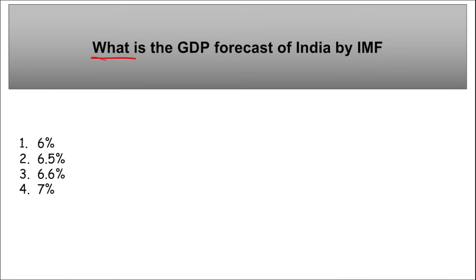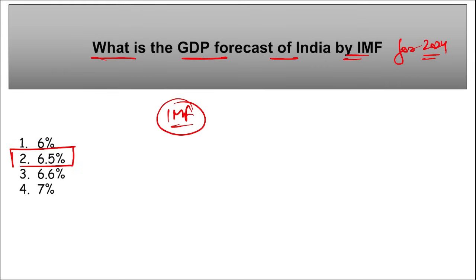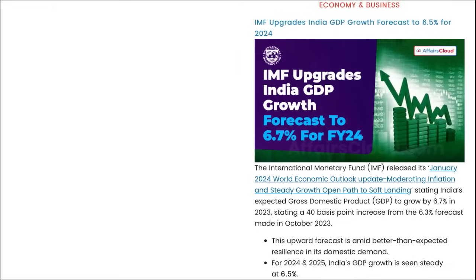Next, what is the GDP forecast of India by IMF for 2024? The International Monetary Fund projected that India will be growing by 6.5% in 2024. Right here you can see, the IMF released their January 2024 World Economic Outlook update, "Moderating inflation and steady growth open path to soft landing," stating that India's GDP is expected to grow by 6.7% in 2024, a 40 basis point increase from the 6.3% forecast made in October.